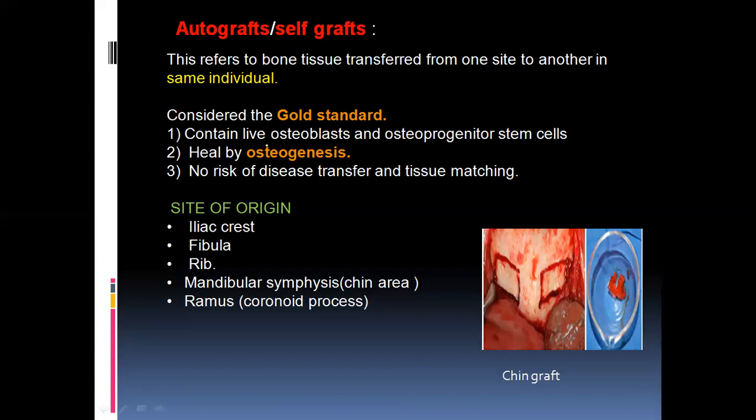So they will heal by osteogenesis. Autografts can be taken from extraoral and intraoral sites. Extraoral examples are iliac crest, fibula, tibia, and rib. Intraoral sites are mainly the mandibular symphysis and ramus area.